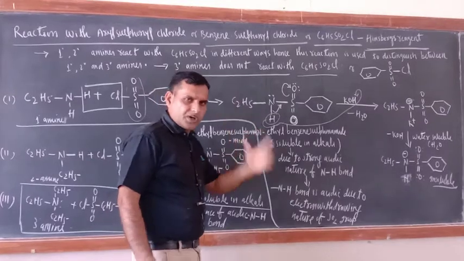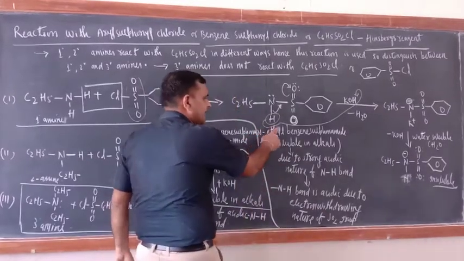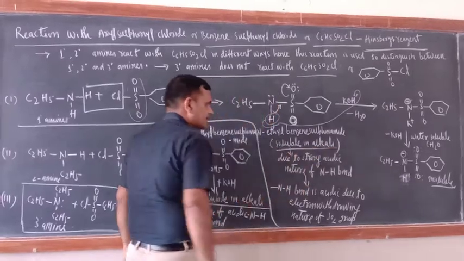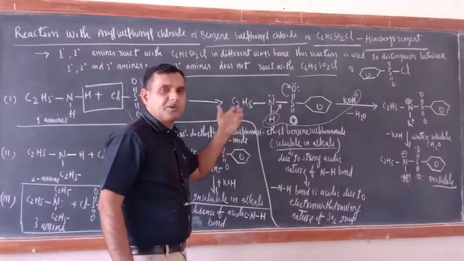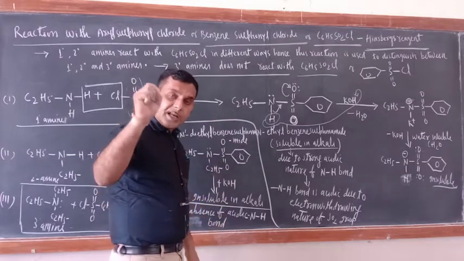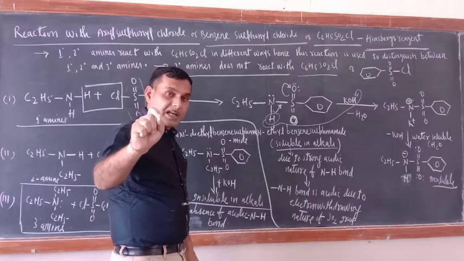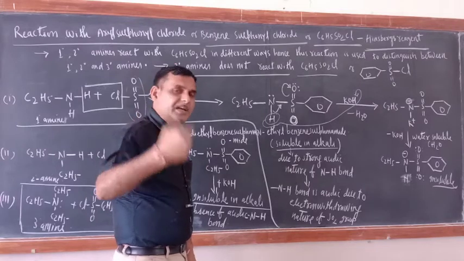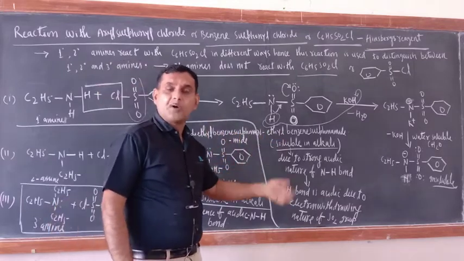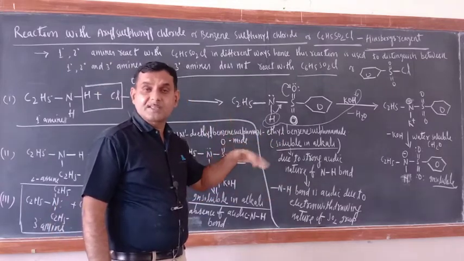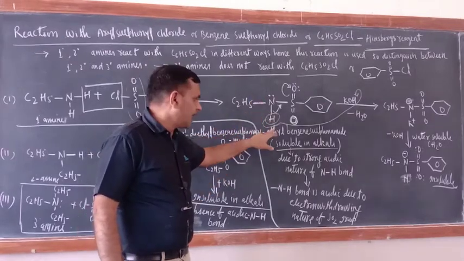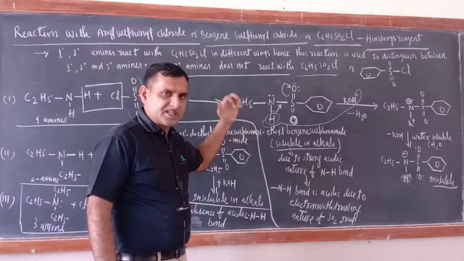Now a very important thing. This N-ethyl benzene sulfonamide is soluble in alkali. This is soluble in alkali like KOH. Why is this soluble in alkali? Just see. Any substance can only react with alkali when it has some acidic nature. Alkali can only react with a given compound if that compound has some acidic nature. So here acidic nature is there in N-ethyl benzene sulfonamide. How?